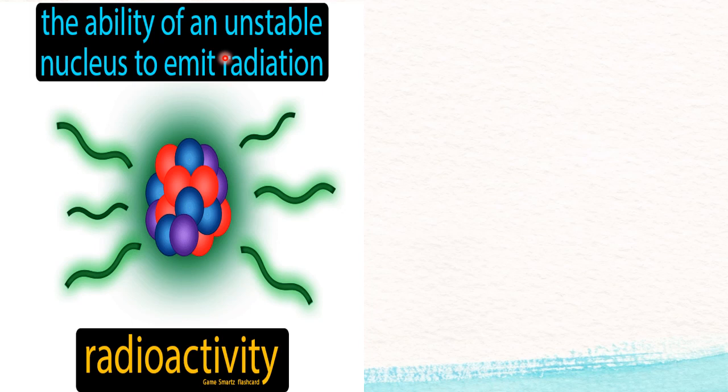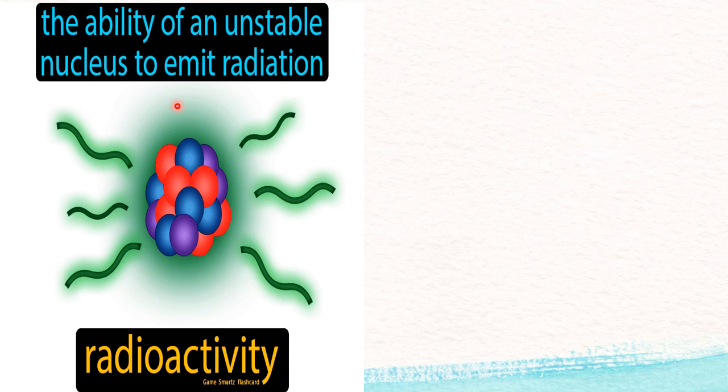Why do such nuclei become unstable? That we are going to learn in physics in 11th or in 12th. But as a small hint, it is because of the proton-neutron ratio in the nucleus. So there are some rules, some conditions. Proton-neutron ratio must be this much only. If it is not fulfilling the condition, then such a nucleus will become unstable, and only those nuclei will emit certain kinds of radiations, and this phenomenon is called radioactivity.